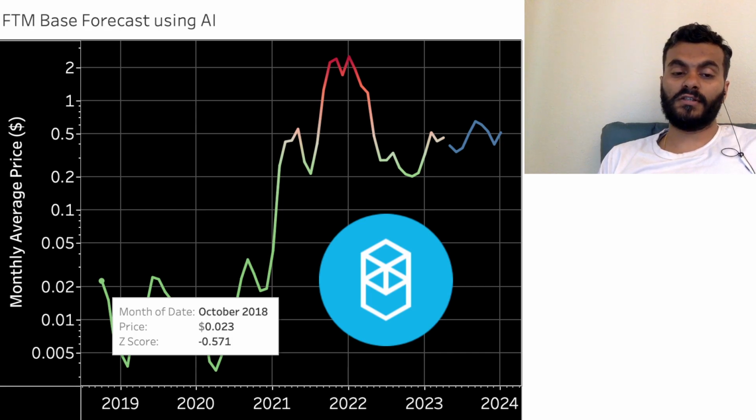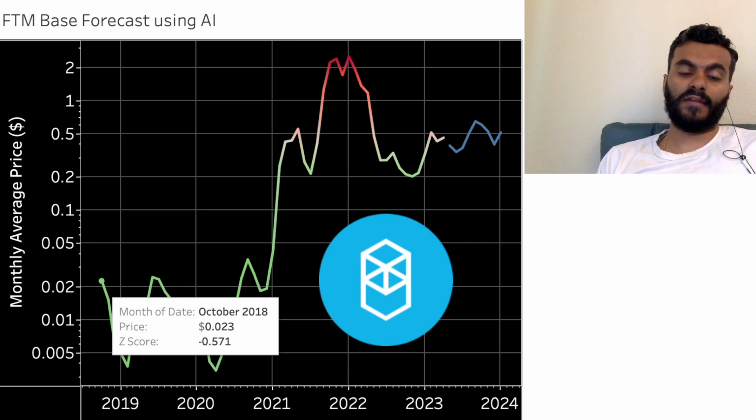For this token, the average price was around 40 cents, whereas the standard deviation is around 65 cents. So when the price is 2 cents, that means it is 38 cents away from the average, because the average is 40 cents. So what does 38 cents mean in terms of standard deviation? The standard deviation is 65 cents, so 38 cents is 57% of 65 cents.